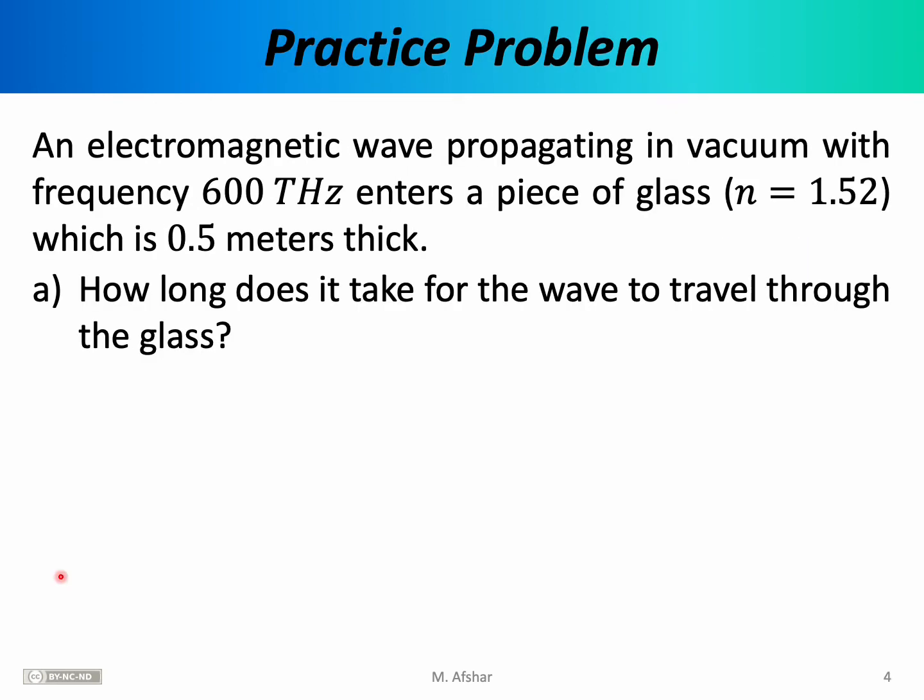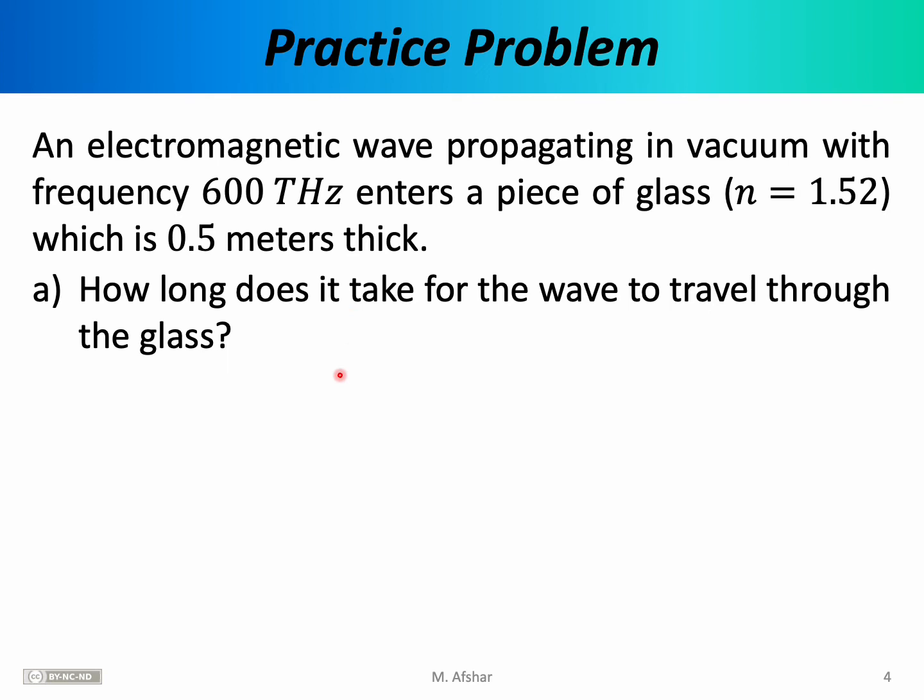Let's do a practice problem now involving the index of refraction. An electromagnetic wave propagating in vacuum with a frequency of 600 terahertz enters a piece of glass which is 0.5 meters thick. The index of refraction for that piece of glass is given to you as 1.52. How long does it take for the wave to travel through the glass?